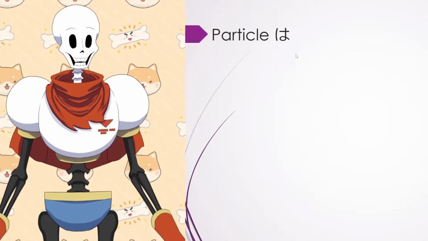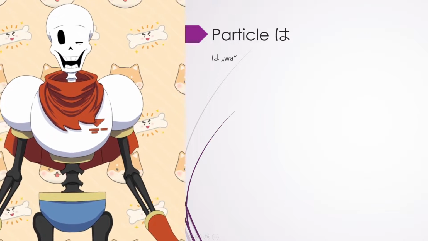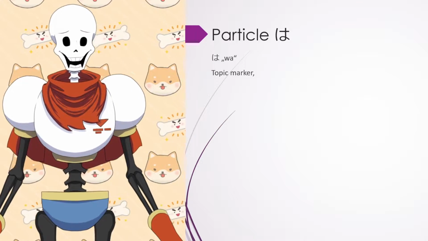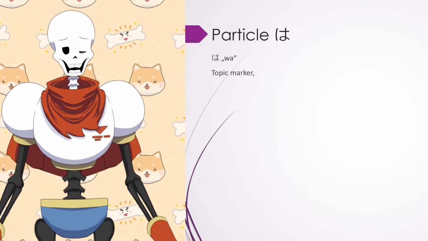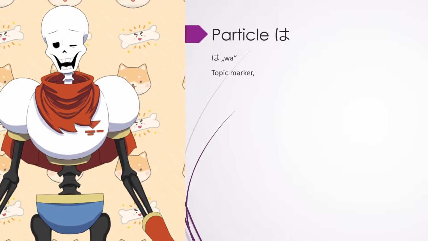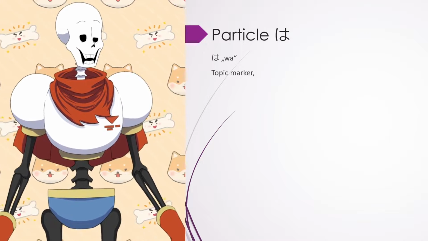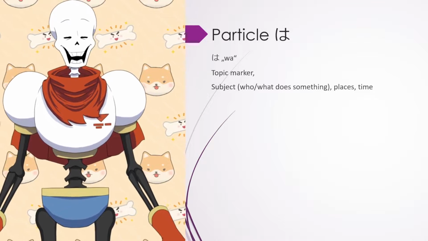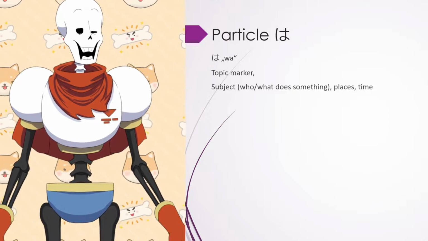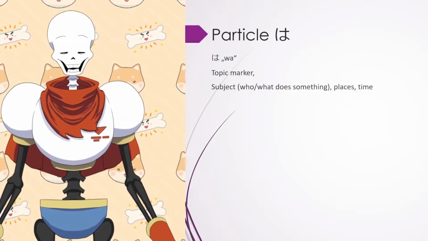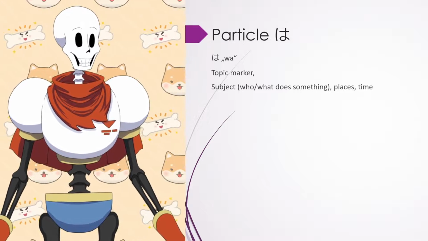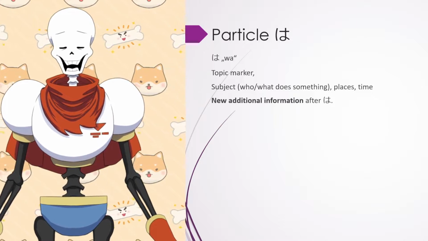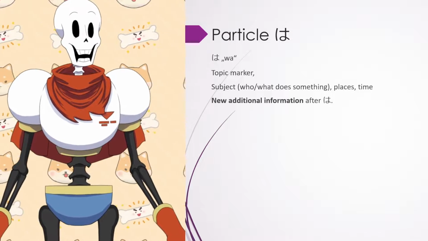But what do we do with that? You see, it's about the topic of a sentence. What actually is the topic of a sentence? Well, you see, the topic is something which you want to stress and where you want to give additional information. Usually it's the subject, so the who or what does something in the sentence. It can also be a place or a time. The most important thing is that after the wa, after the topic, there comes new information about this topic.